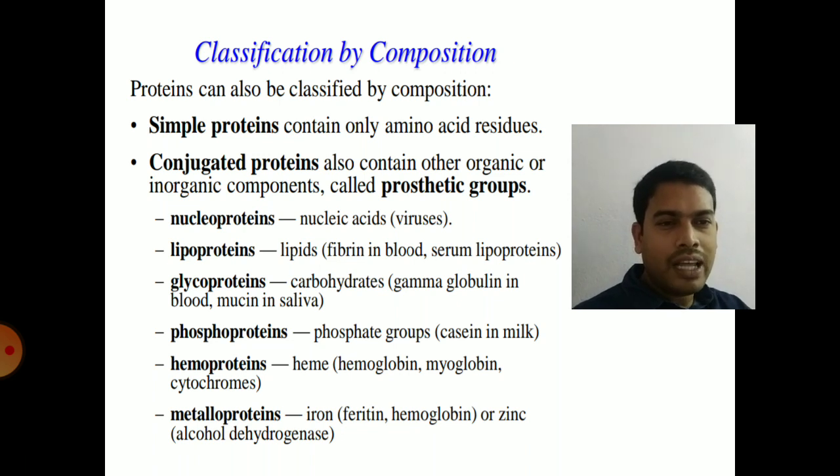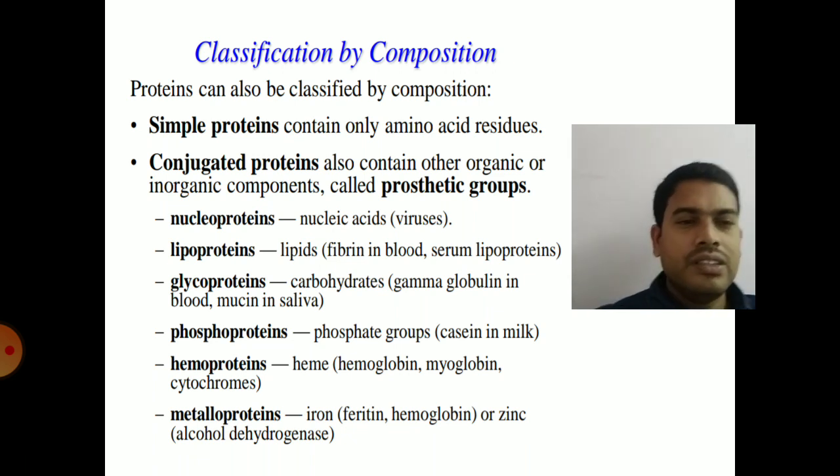Metalloproteins, they contain metal ions as prosthetic groups. Which we have mentioned earlier, may be inorganic or organic. In metalloproteins, inorganic metal ions will be the prosthetic group. Example, iron in ferritin, hemoglobin, or alcohol dehydrogenase, which contains zinc. So iron containing proteins are ferritin, hemoglobin. Zinc containing proteins are alcohol dehydrogenase. So that is conjugated proteins. So that is classification based on shape, based on function, and based on composition of proteins.